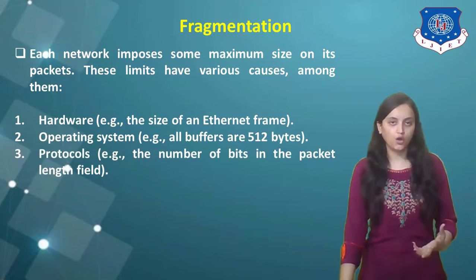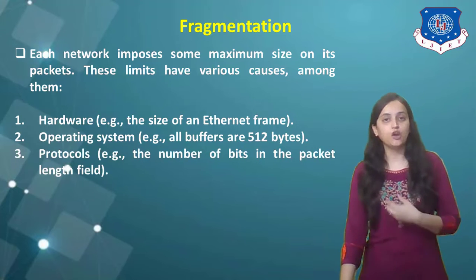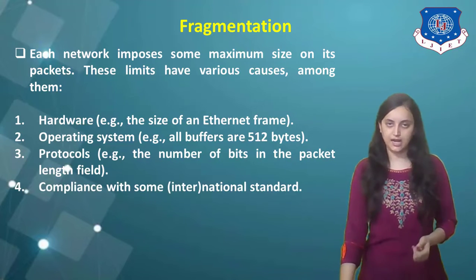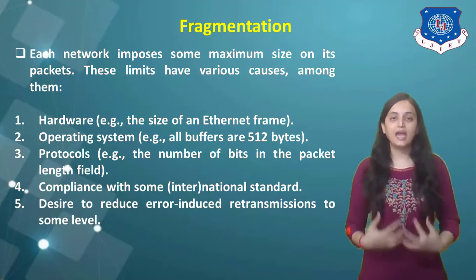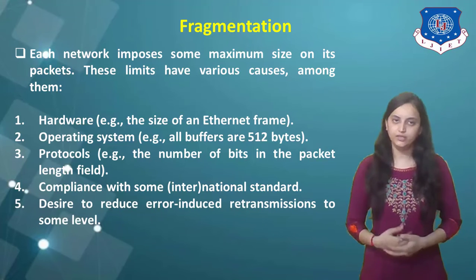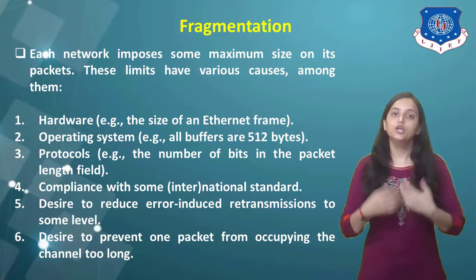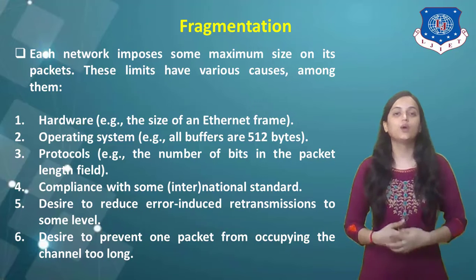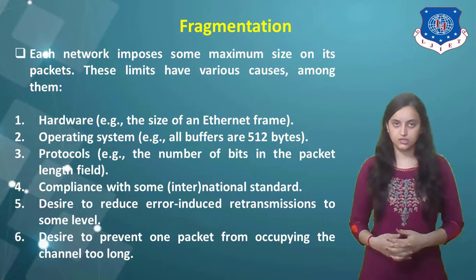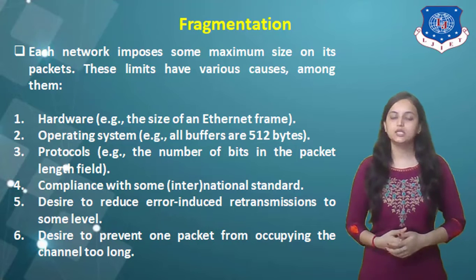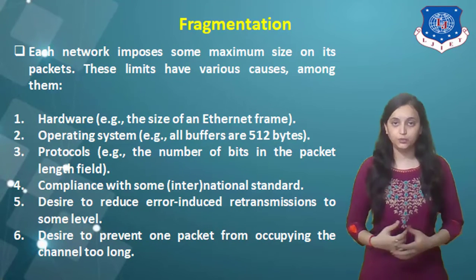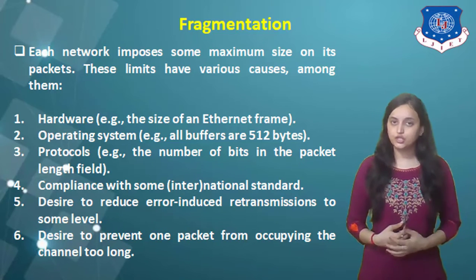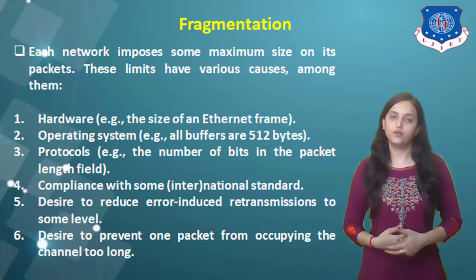The third cause is about protocols, for example, the number of bits in the packet length field. The next is compliance with some international or national standards. Next is the desire to reduce error-induced retransmissions to some level. And the last one is the desire to prevent one packet from occupying the channel too long. So to handle the large number of packets, fragmentation is used. An obvious problem appears when a large packet wants to travel through a network whose maximum packet size is too small. One solution is to make sure that the problem does not occur in the first place.